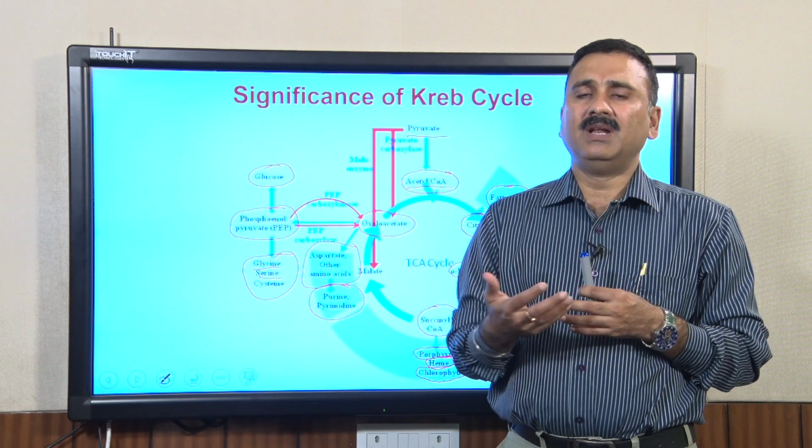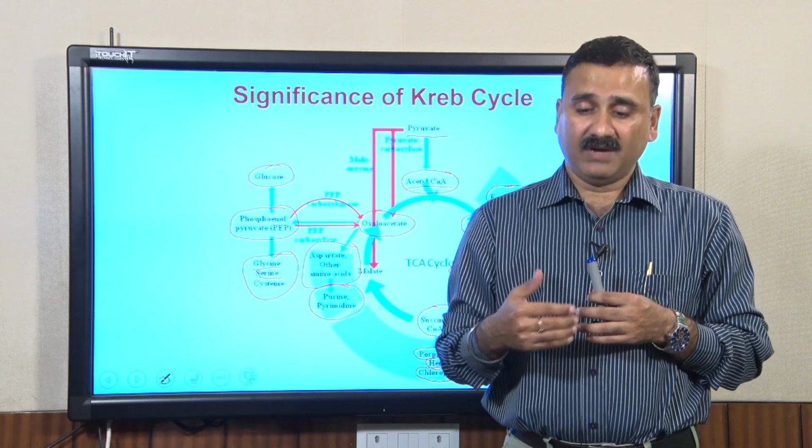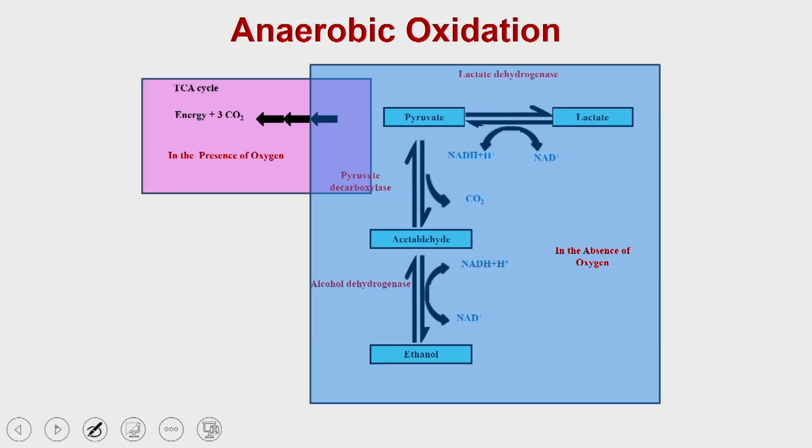But what will happen if there is no oxygen in the environment, or there is low oxygen? As we discussed, if oxygen is present, the TCA cycle will run, it will generate 3 molecules of carbon dioxide, and it will process the reducing equivalents to generate the ATP.